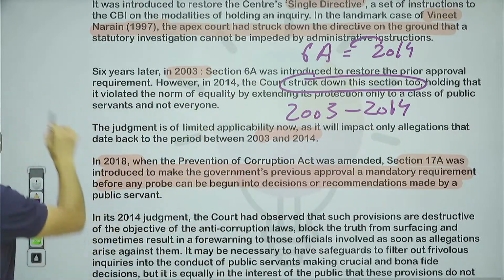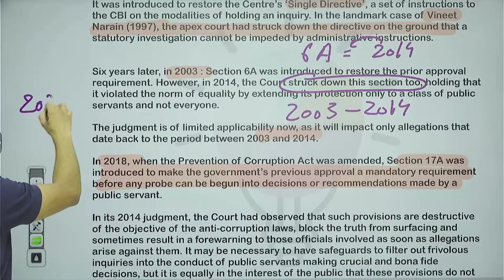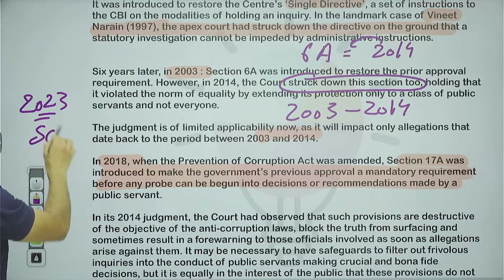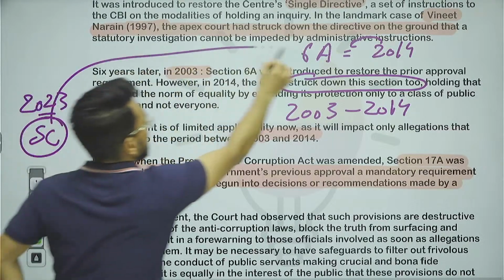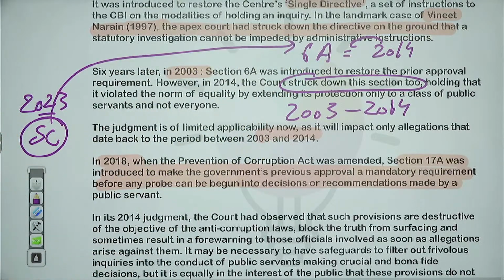Now, just two days back, in 2023, the Supreme Court has given one more ruling in continuation of this Section 6A. The Supreme Court now provides that this particular ruling will be applicable prior to 2004 also.